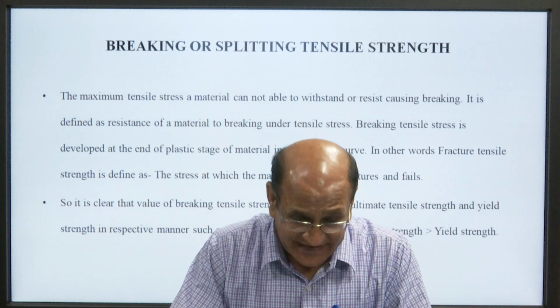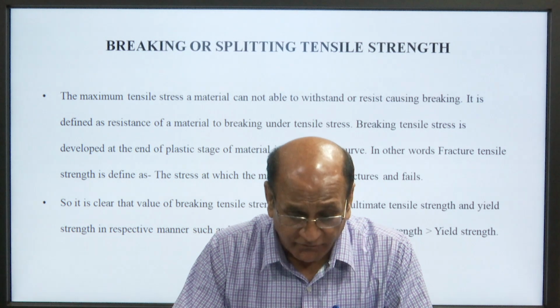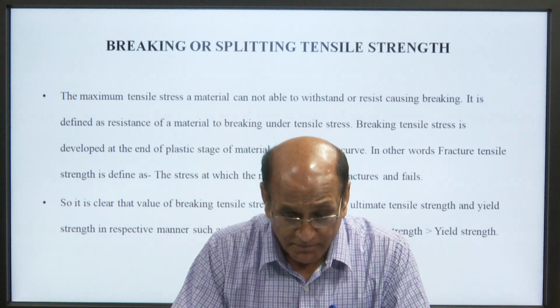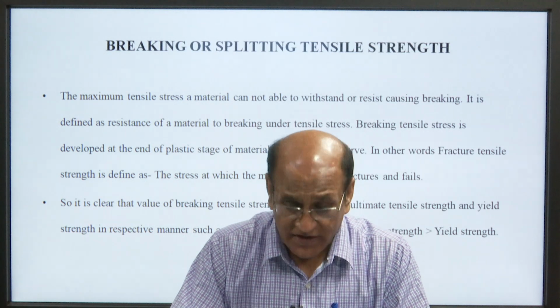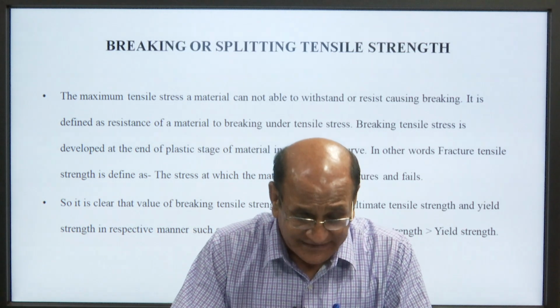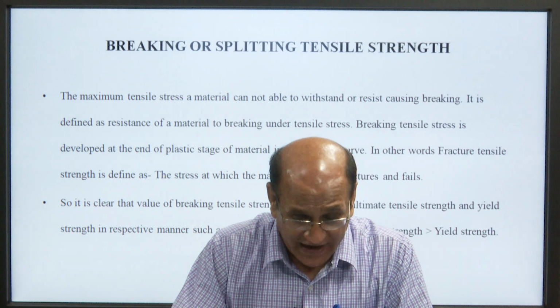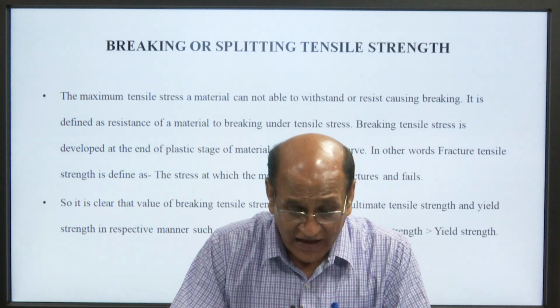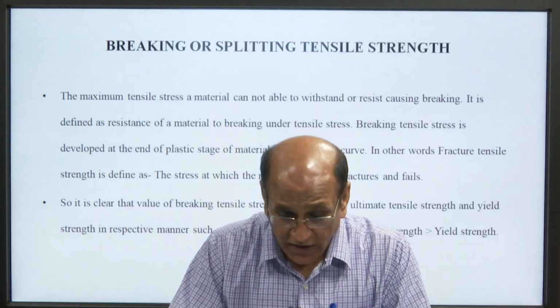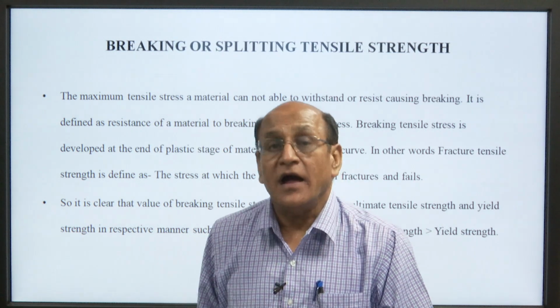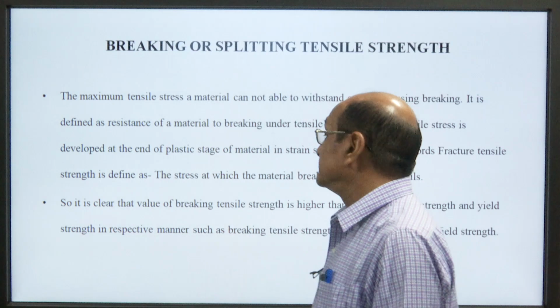Breaking tensile stress is developed at the end of the plastic stage of the material in a stress-strain curve. In other words, fracture tensile strength is defined as the stress at which a material breaks or fractures and fails.